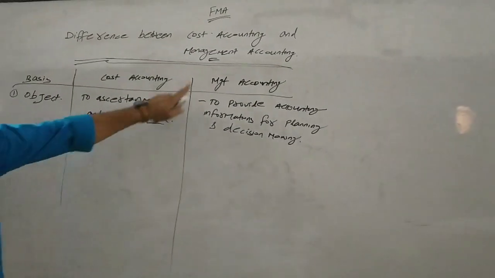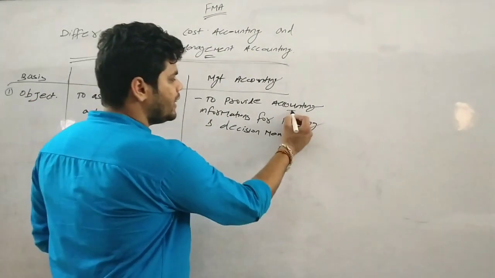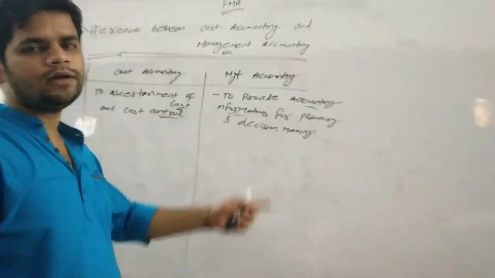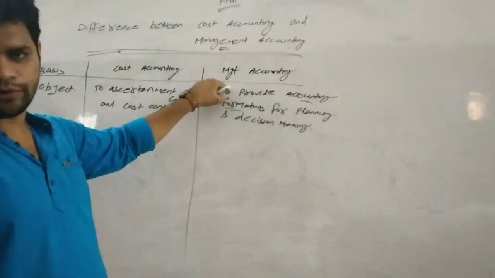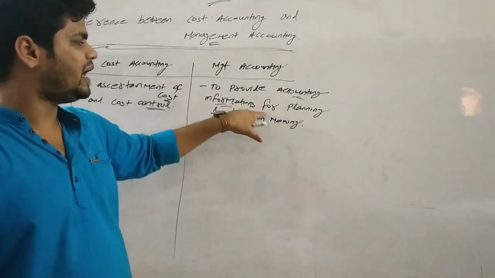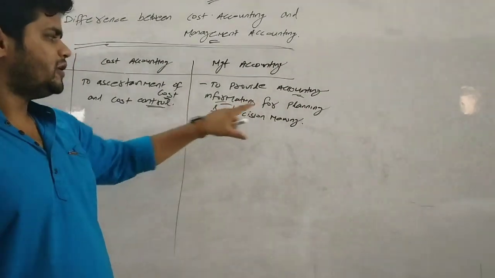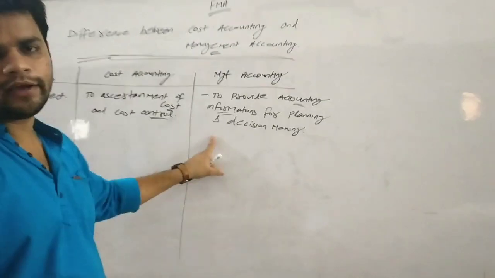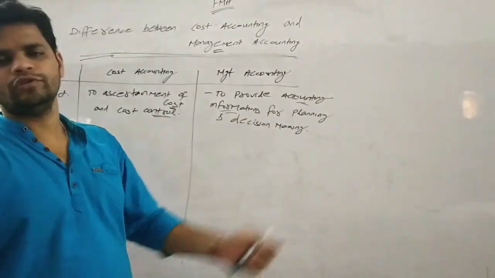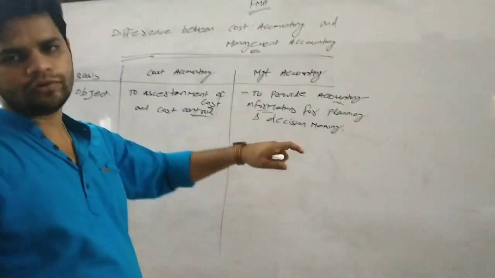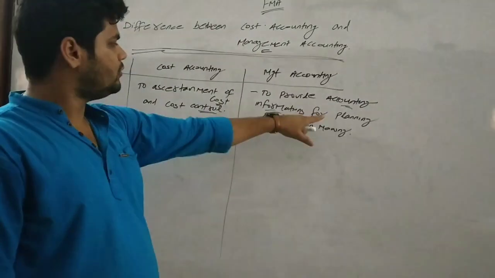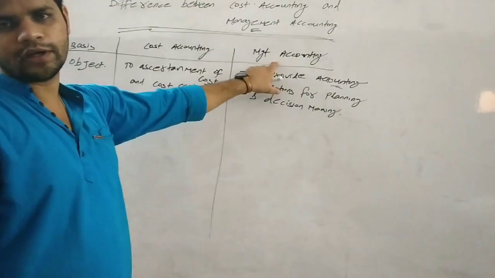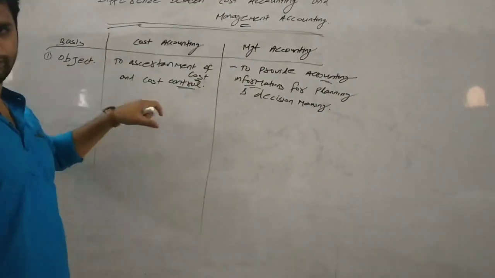Accounting information means the information provided by financial accounting and also cost accounting. This information is used by the management for making planning and decision making, in order to make future plans and plan how the business can grow. That accounting information is provided by management accounting. This is the first point, objective.